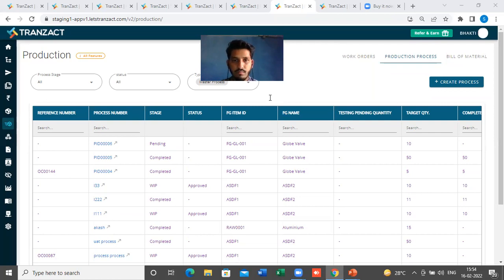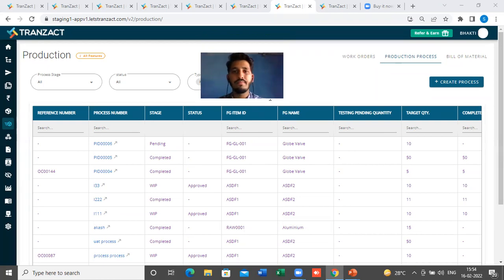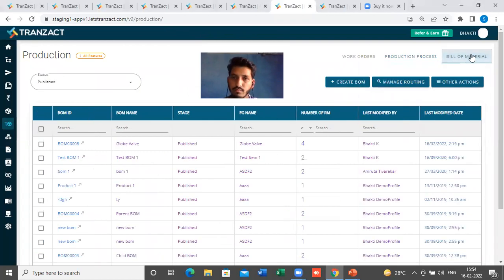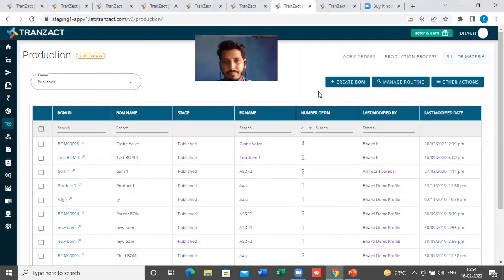So hello, Shabib. Yeah, you're audible. I'll start with the first query which I have: can a BOM have 2 or 3 levels of subcomponents, like a multi-level BOM they want to understand. So if you can just jump to the bill of material and show how a multi-level BOM looks like.